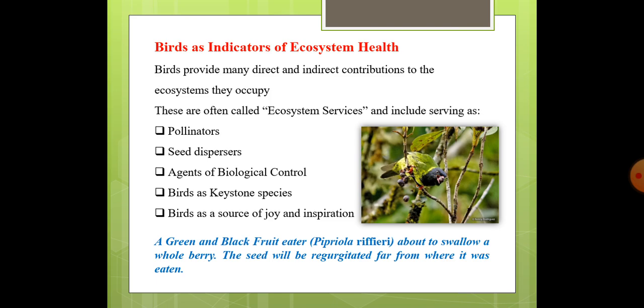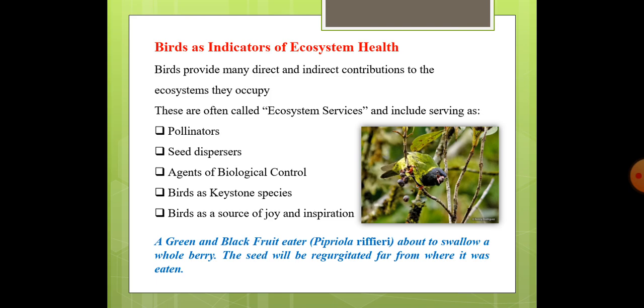Next is seed dispersers. Now, whenever birds eat fruits, they will disperse the seeds somewhere else. For example, in this picture, you can see a green and black fruit eater. It is swallowing the whole berry. Now, after digesting that fruit, the seed will be regurgitated far from where it was eaten. For example, it is eating at one place, the seed is being dispersed somewhere else. So, they are helping as seed dispersers.